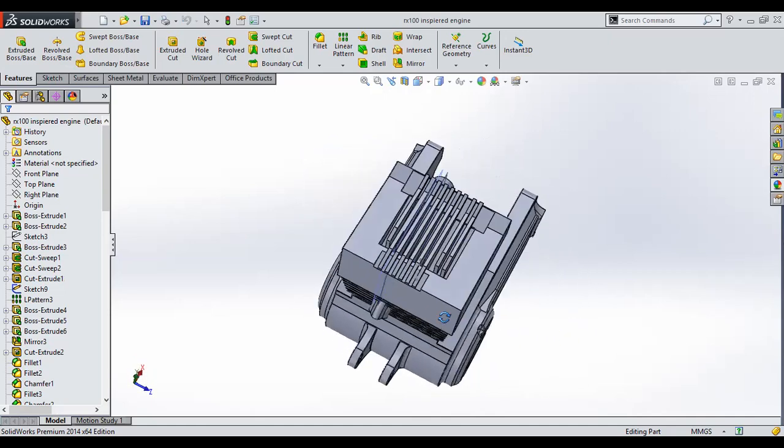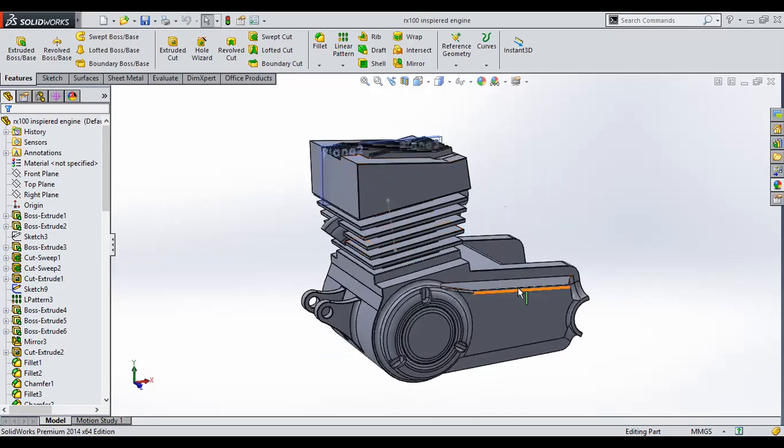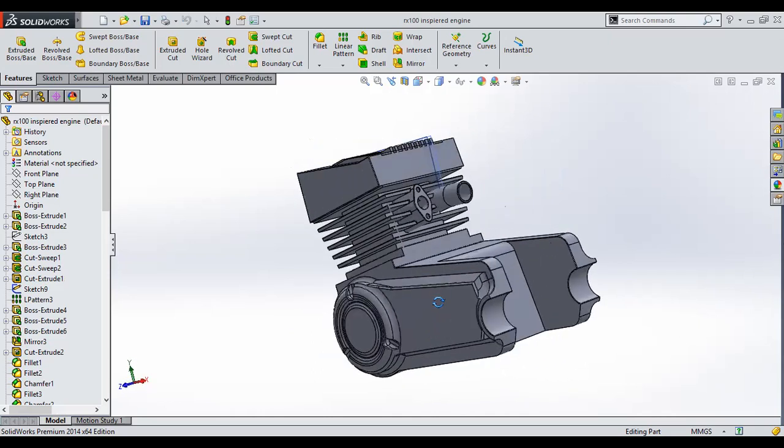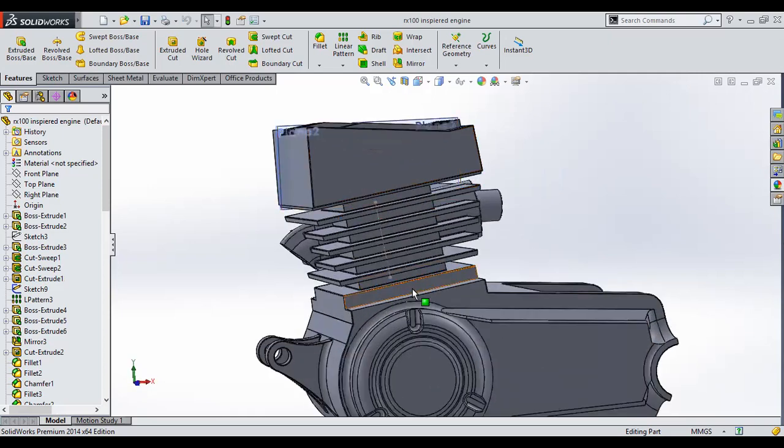Okay, so to design such an engine, what we have to do, this is the outer body. It is completely solid from inside, and then you can discretize the individual parts and redesign them with respect to detailing, and then you can go with assembly. I'll explain the procedure.